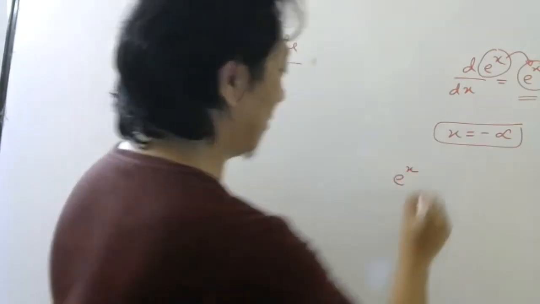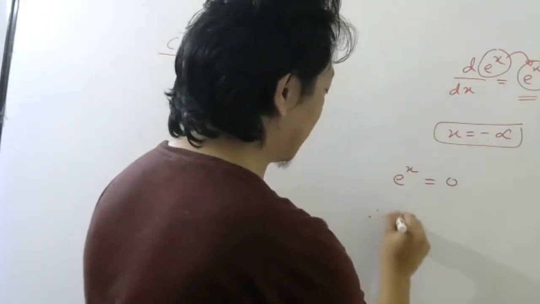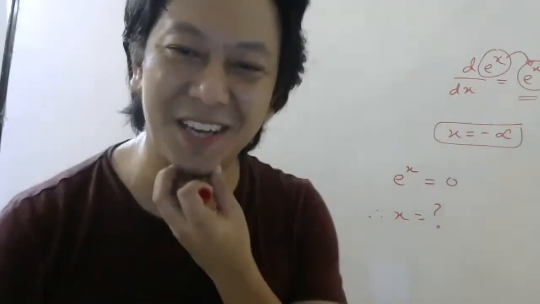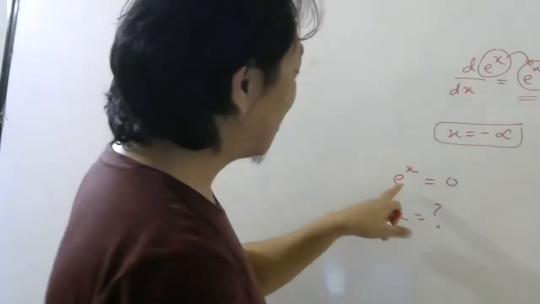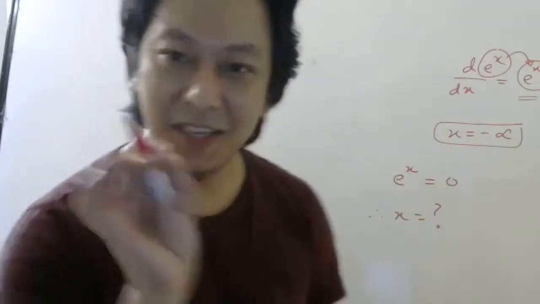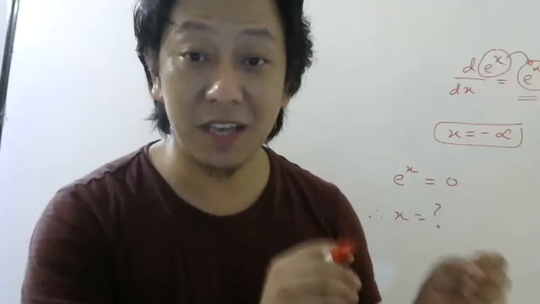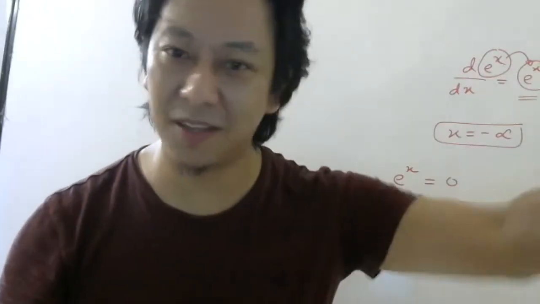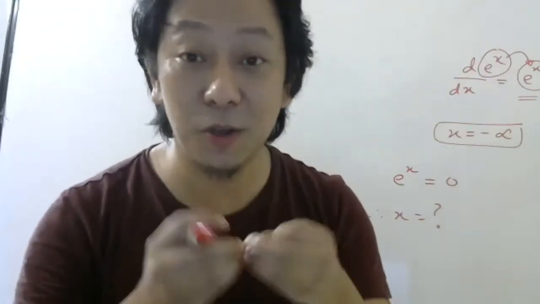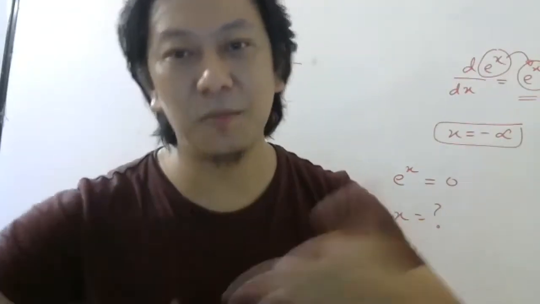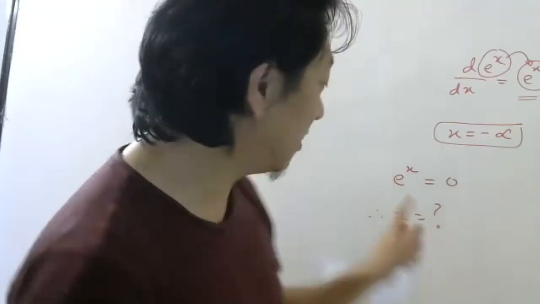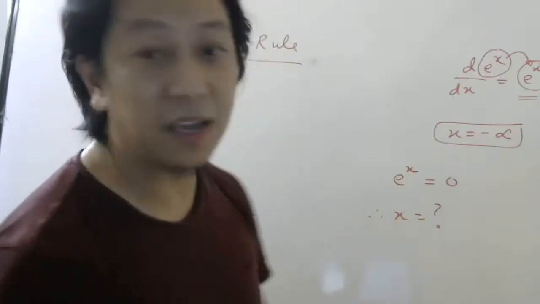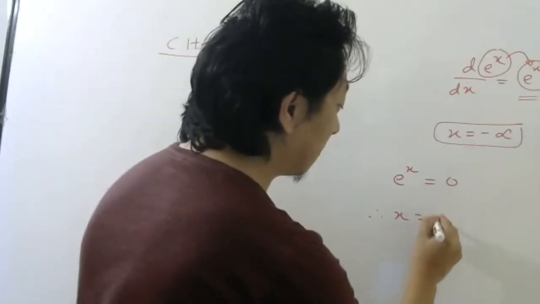e power x, if it is 0, then what should be x? If somebody asks this question, these things you should study in mathematics actually. See here, e is just a number which we are using for 2.7 something. Just like pi is a number for 3.14 something. e is also a number. It is called Euler's number. Later, when we study more and more, you will come to know the importance of this e. Right now, if somebody says e power x is 0, then what should be x? It has to be minus infinity.